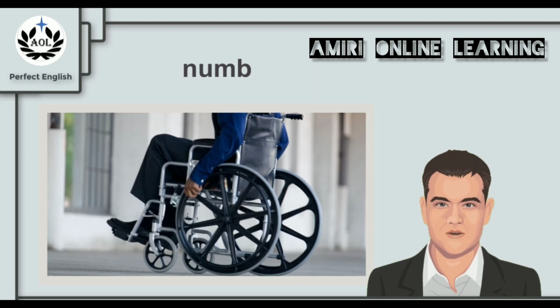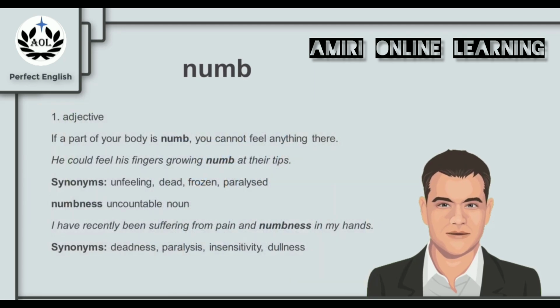Now, how does that relate to the word numb? Does it relate to the idea that this person can't walk? Or does it relate to the chair? Or does it relate to the idea that this person can't feel his legs? That's why he or she can't walk, and that's why they have to use a wheelchair. Let's find out. Now, numb is an adjective.